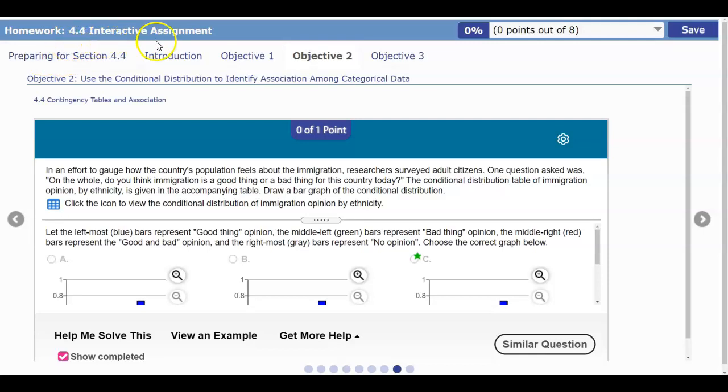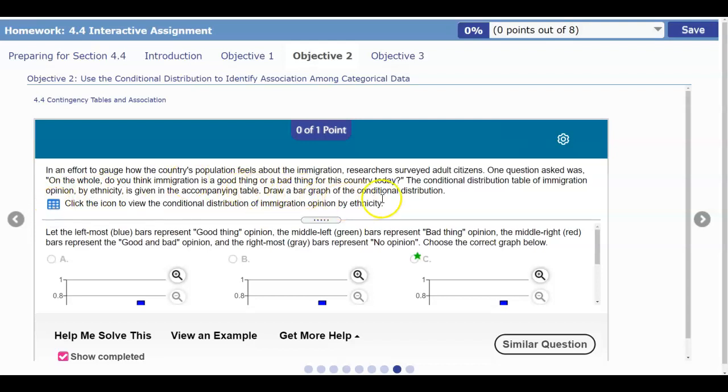Section 4.4 Interactive Assignment, Objective 2. In an effort to gauge how the country's population feels about immigration, researchers surveyed adult citizens. One question asked was, on the whole, do you think immigration is a good thing or a bad thing for this country today? The conditional distribution table of immigration opinion by ethnicity is given here in the accompanying table.